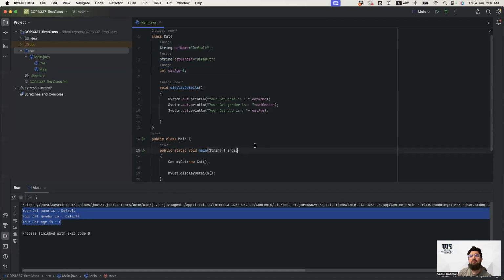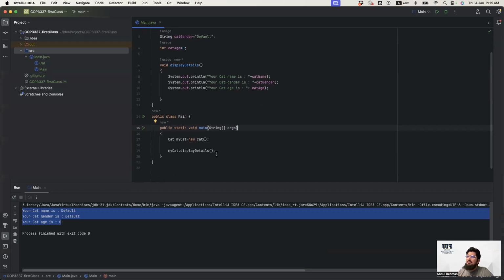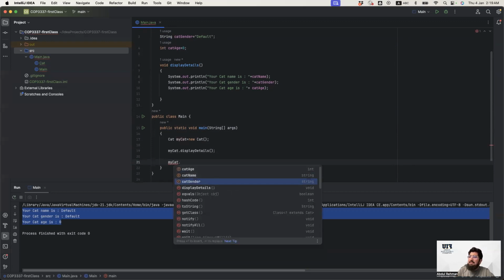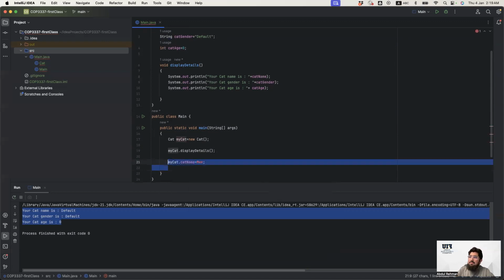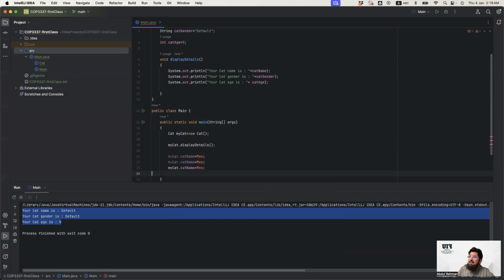So now what if I want to change the values? So this could be another question. If I want to change the values, usually I can take input from the user, or I simply can put my details here. Let's say my cat dot cat name is equal to, let's say, me, or I put, let's say, cat gender. Cat gender is, sorry, it has to be in the parentheses, otherwise it will create an error.